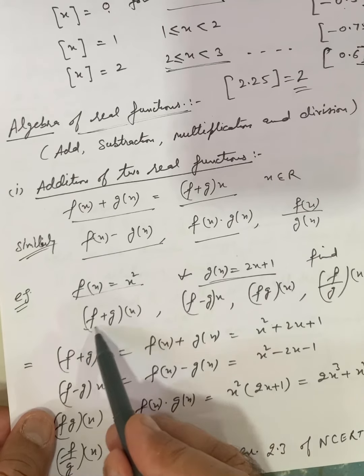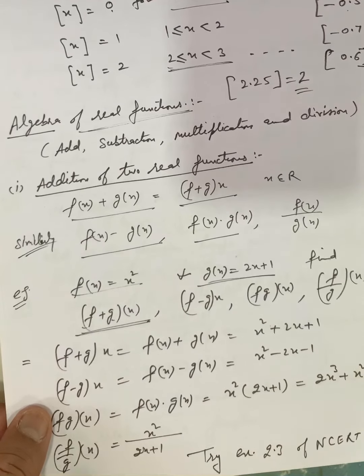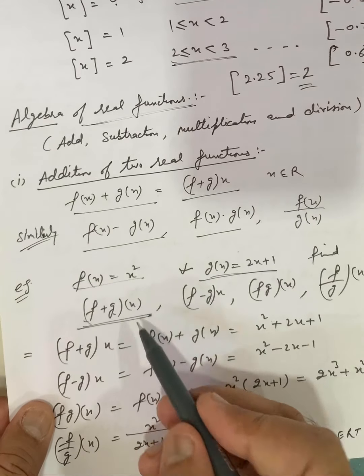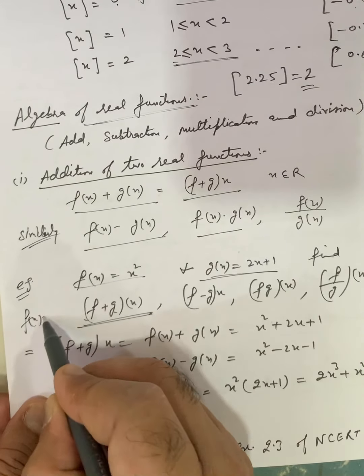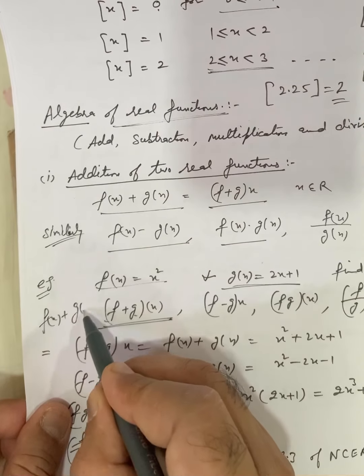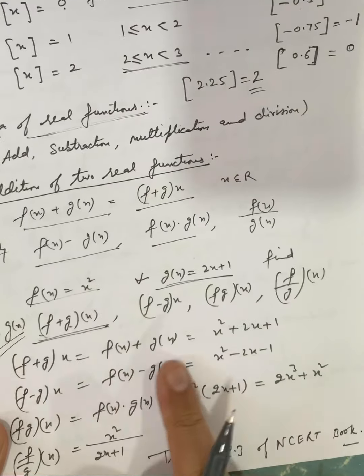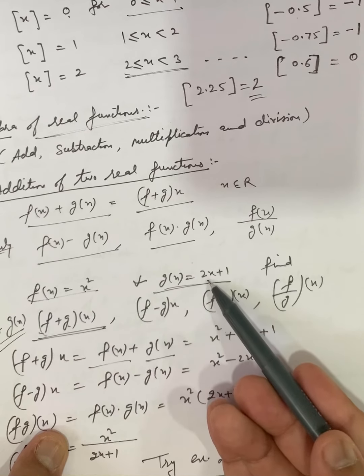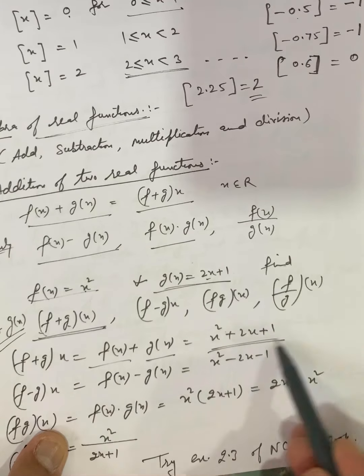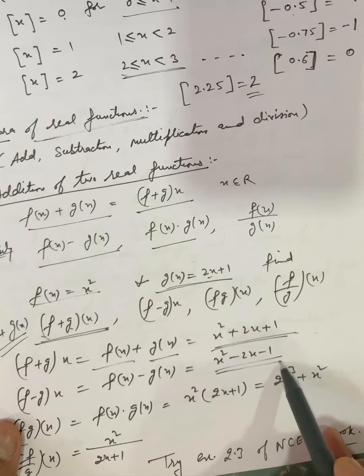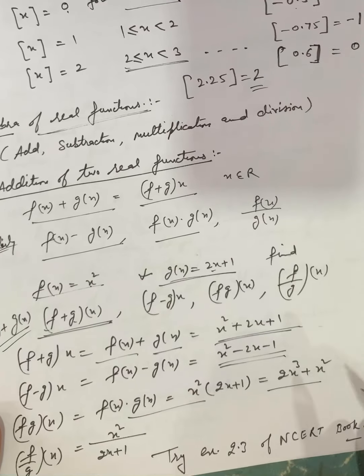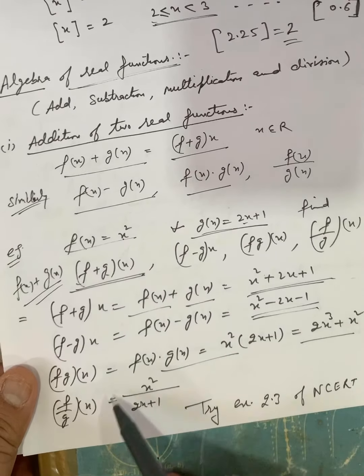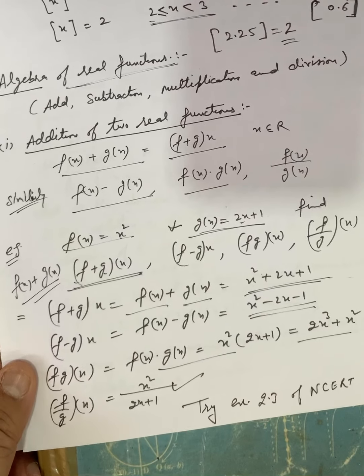You have to find (f + g)(x), meaning the addition of the two functions. (f + g)(x) can also be written as f(x) + g(x), the same thing. So f(x) + g(x) will be x squared plus 2x plus 1, it will be the answer. Similarly subtraction and multiplication can be performed, and you can divide in rational functions.